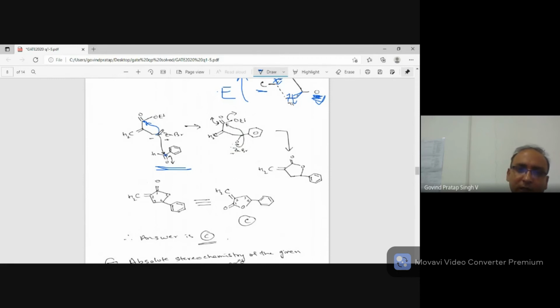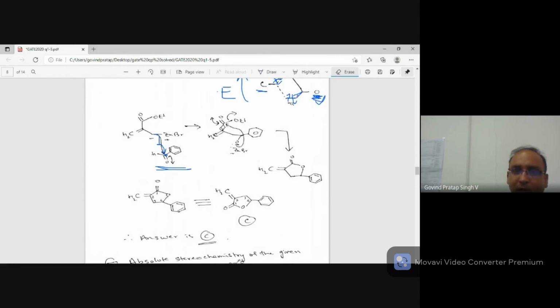Apart from that, here it would have given a 3-membered ring. Now a 3-membered ring is, though kinetically favored, thermodynamically very, very unstable. So it will rather undergo intermolecular reaction, and this bond goes and attacks here. I hope you understand what I meant: kinetically favored means it happens very fast, the intermediate is stable, but the product is highly unstable, therefore thermodynamically disfavored.